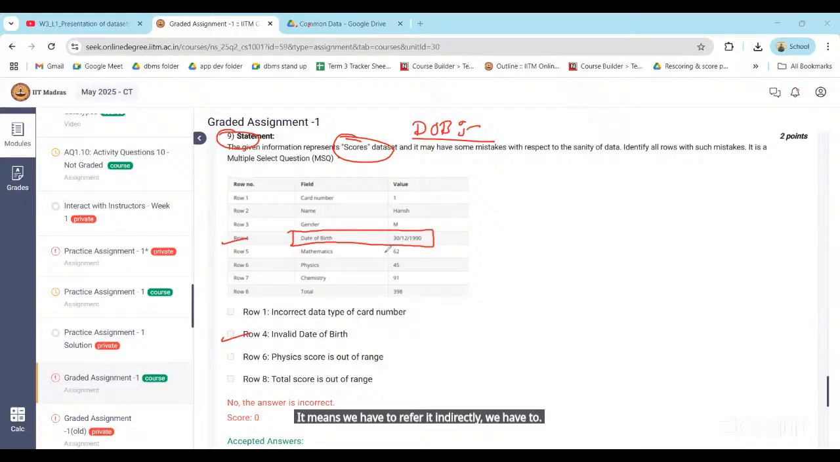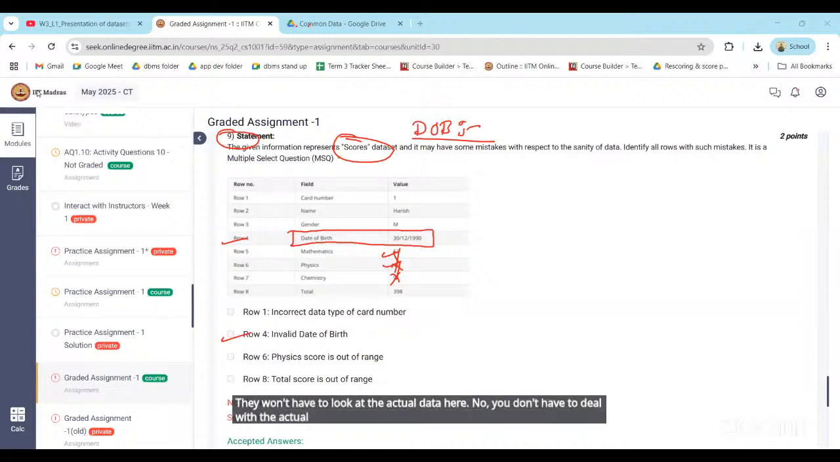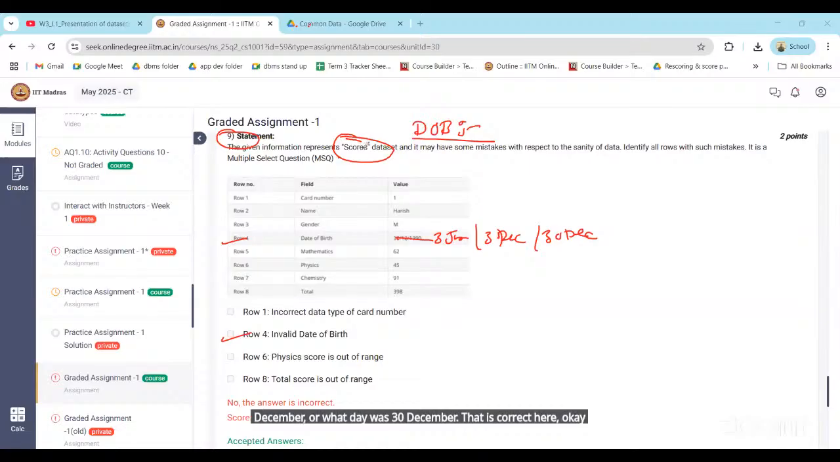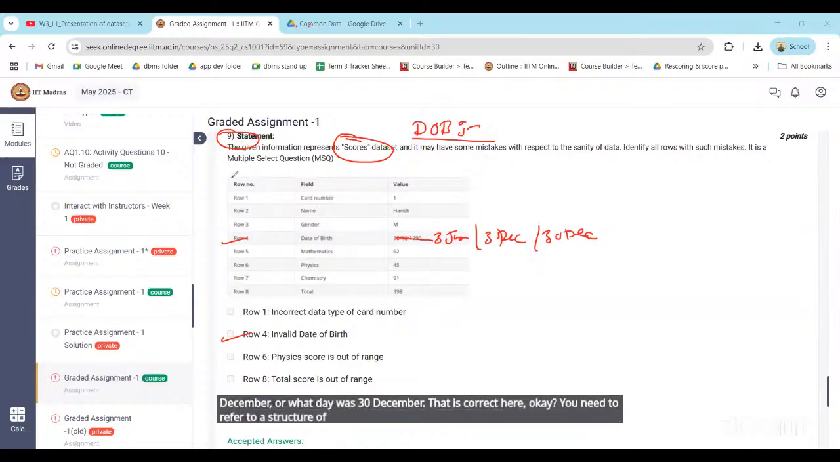You don't have to look at the actual data here. No, you don't have to deal with the actual data. Just see the format. That's it. Even if I just mention instead of date of birth, it's 3rd June or 3rd December or 30 December, that is correct here. You need to refer to the structure of the template here. Let's consider this another card, different card number.